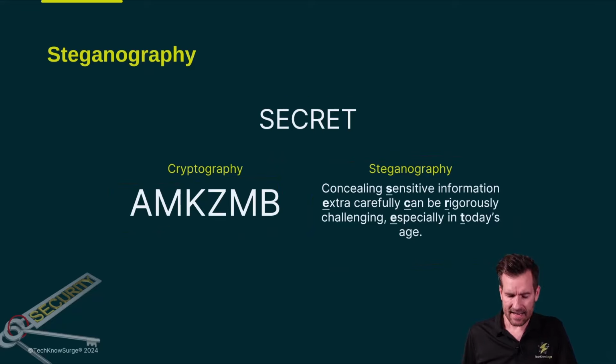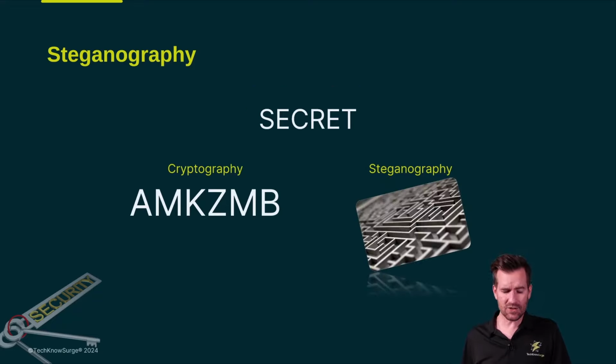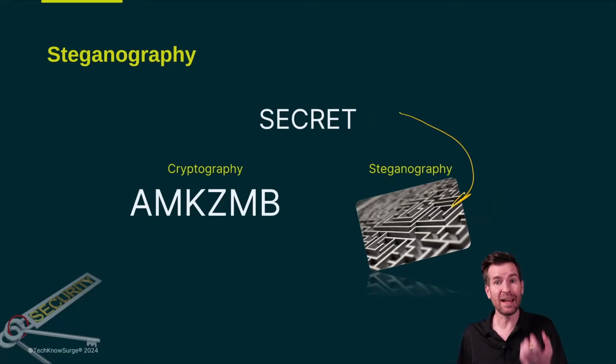All right, and the answer is the word secret is spelled out by taking the first letter of every second word. So if you take the first letter of every second word, then we can see that it spells out secret. But as mentioned, we could actually hide it in other things, like this picture could have an embedded message that's hidden inside of it.